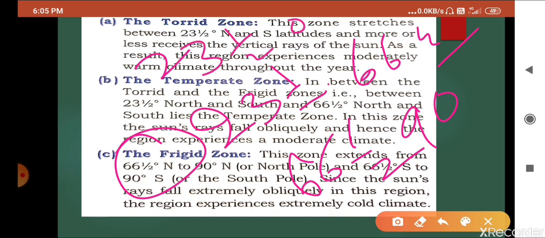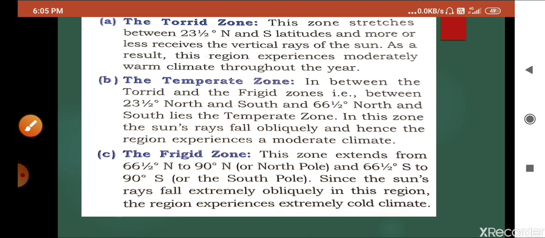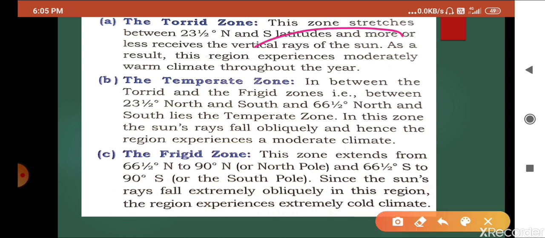If we discuss the first one, the torrid zone, that zone is near the equator. Here the sun rays are vertical, so the heat will be more.